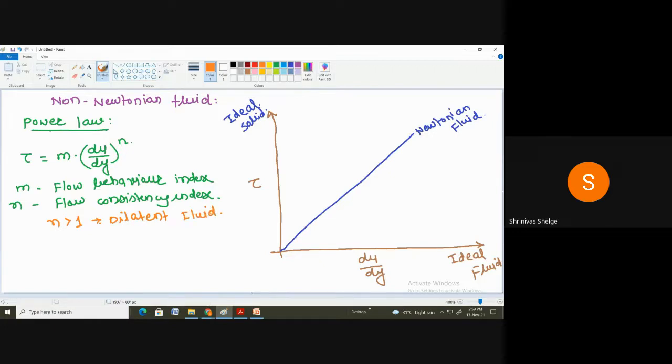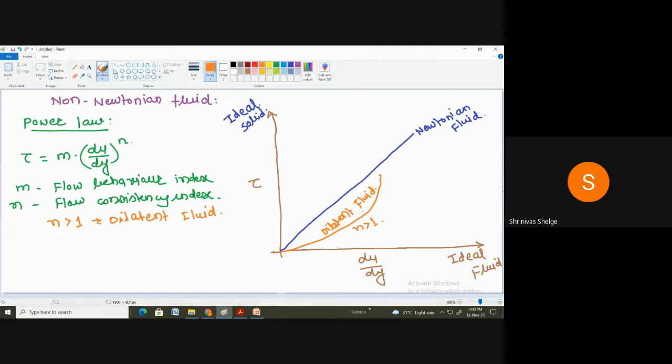And when we want to represent this dilatant fluid on this diagram, it is like this one. Correct. So here I am going to write down the dilatant fluid. Here n is greater than 1.